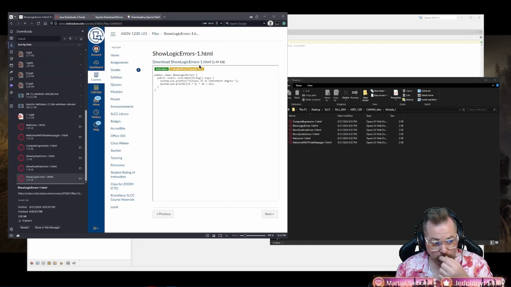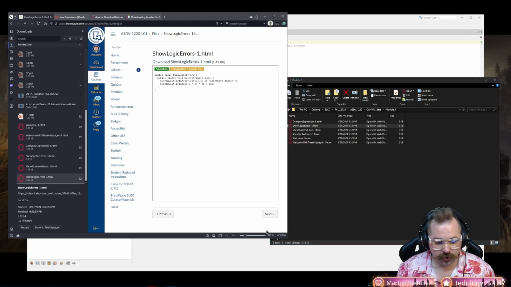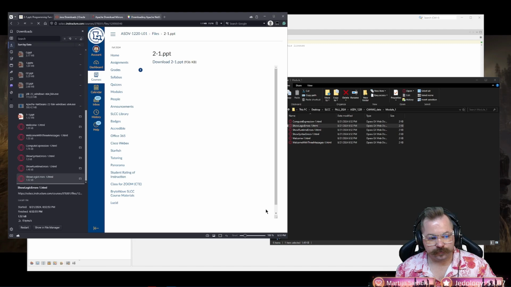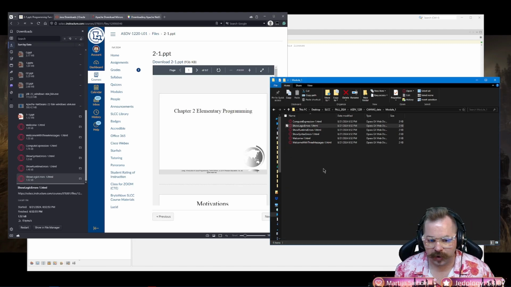Alright, so our last one was ShowLogicErrors. You can see I have it right here in my folder, saved. If I hit next, you know what it shows me? 2.1. So I know now I'm on module 2. So I know, okay, hey, I need to make a new folder.